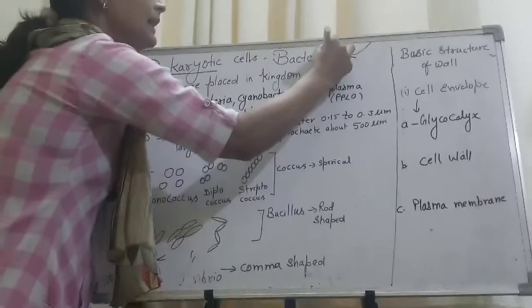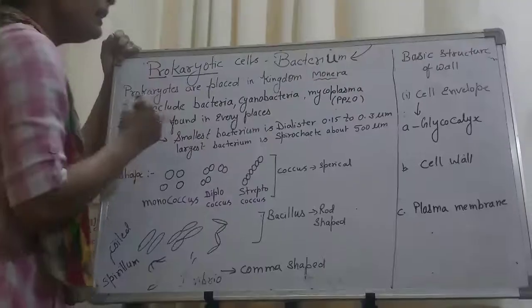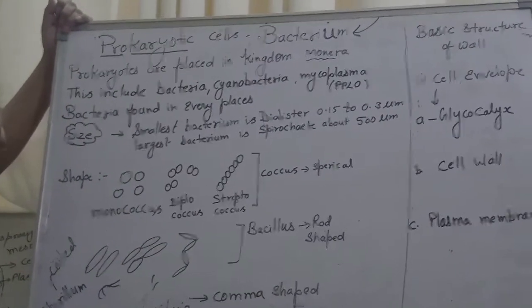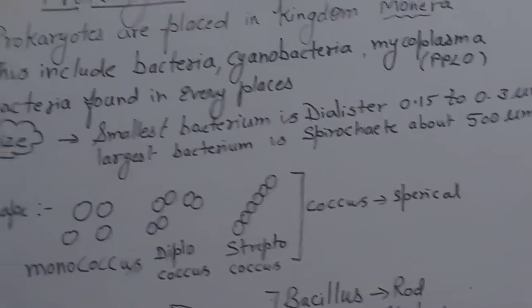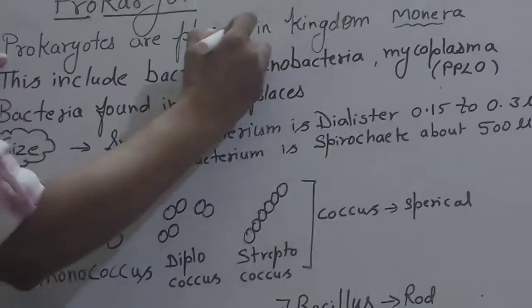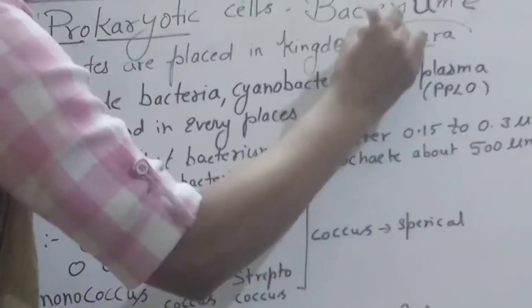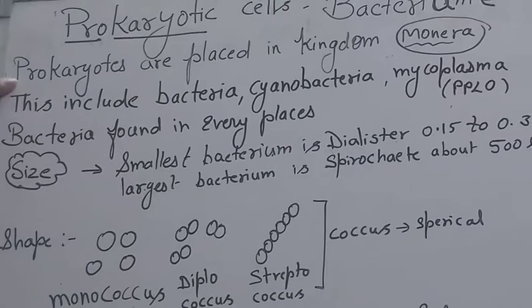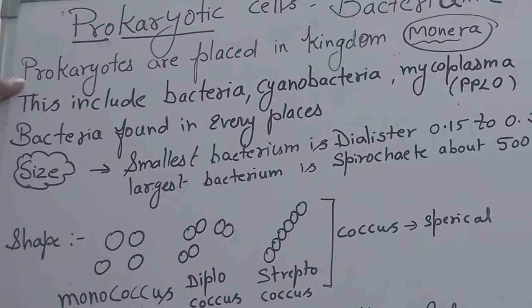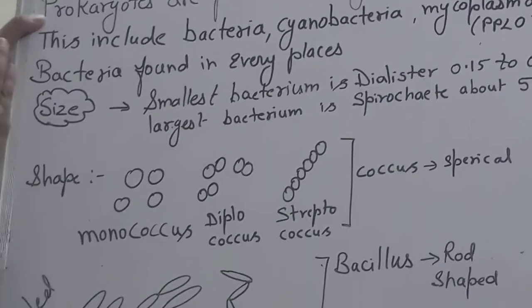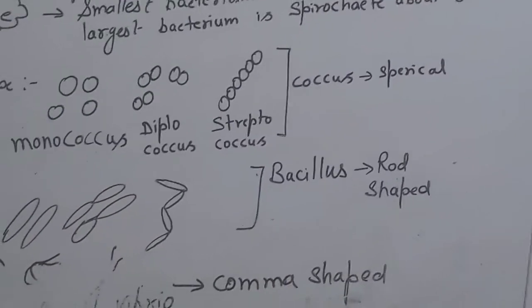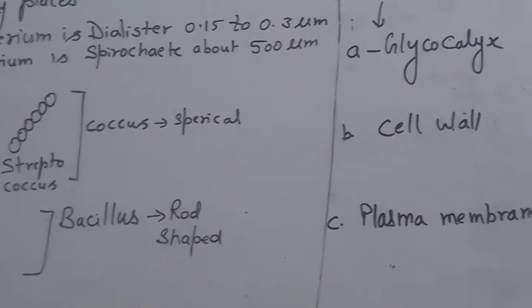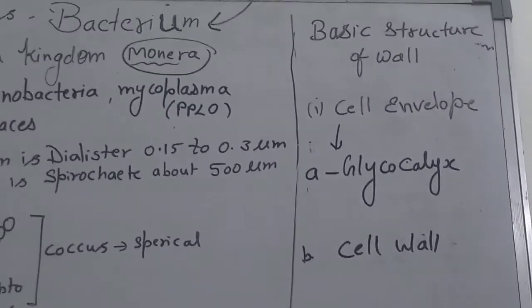You will get exactly which type of bacterial structure. Prokaryotes are placed in kingdom Monera. Monera means the bacteria family, which you will find in chapter number 2, biological classification. So whenever Monera comes, it means bacteria, and bacteria means prokaryotes. Clear?